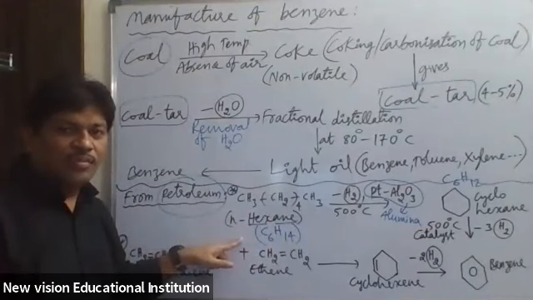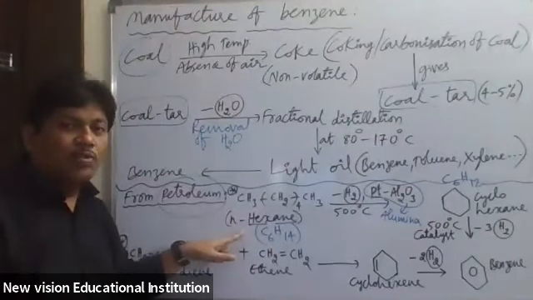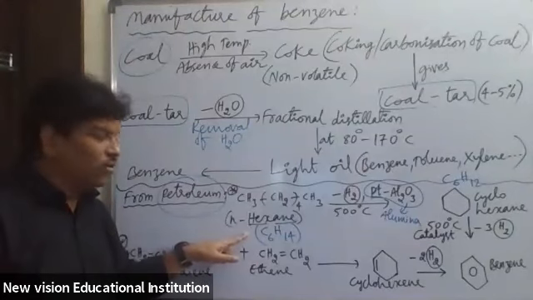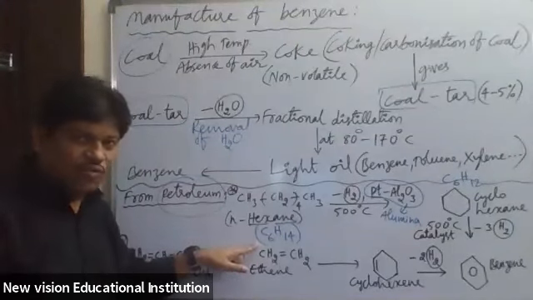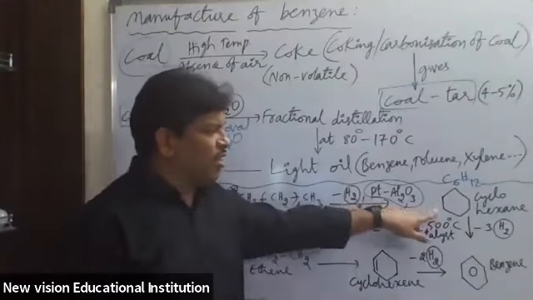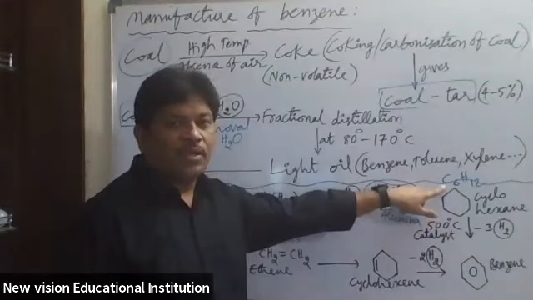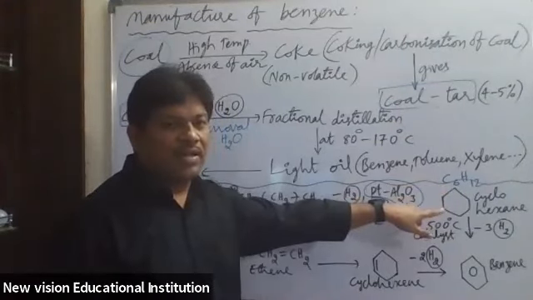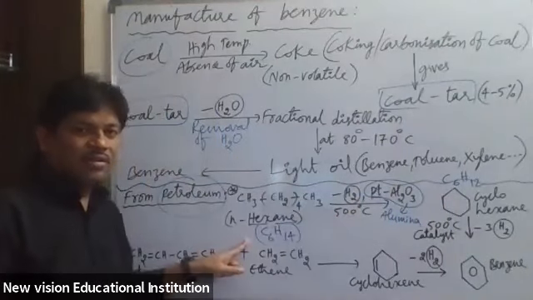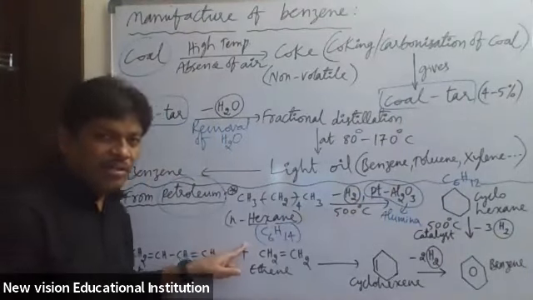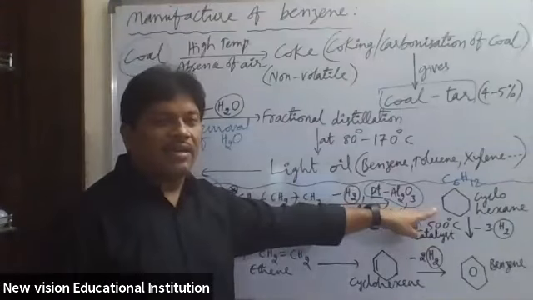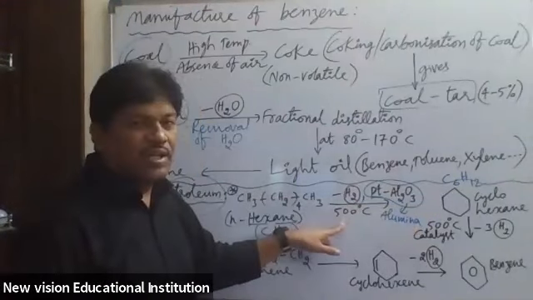N-hexane is aliphatic, meaning open chain. The open chain compound with 6 carbon atoms has been converted into a closed chain compound with 6 carbons. This compound is a cycloalkane. So from N-alkane we got cycloalkane.